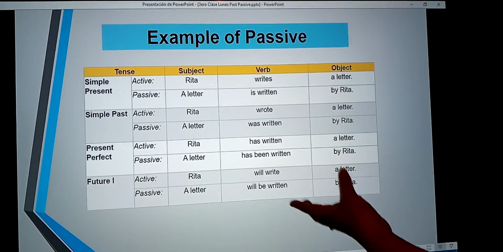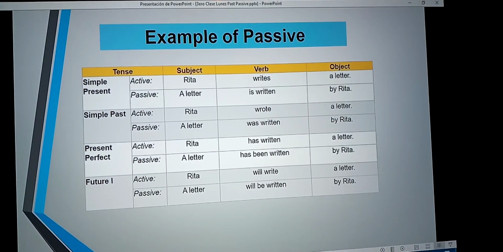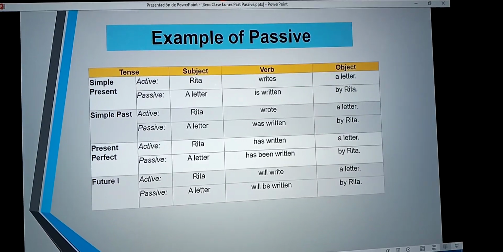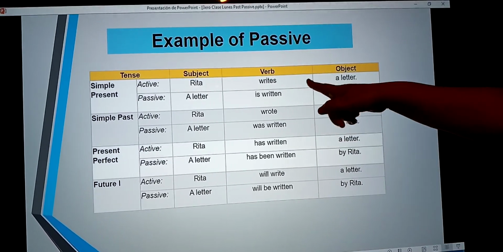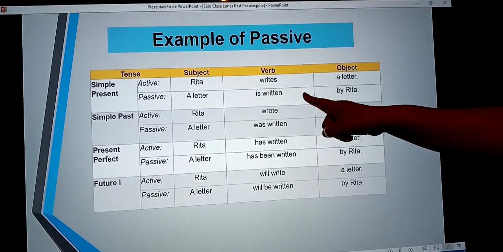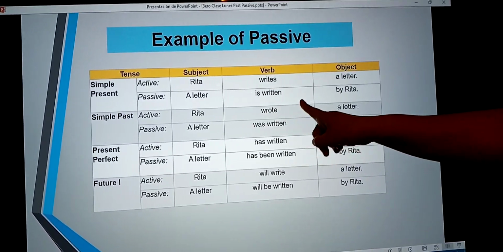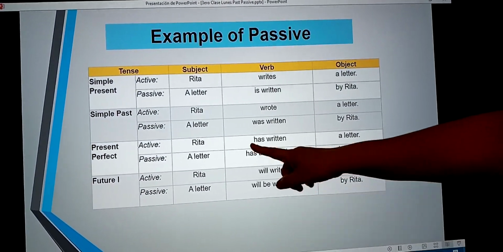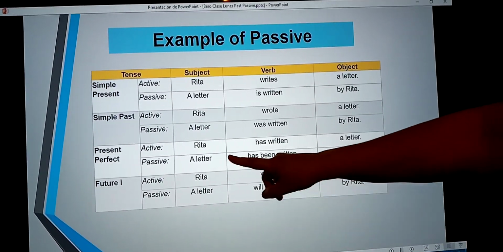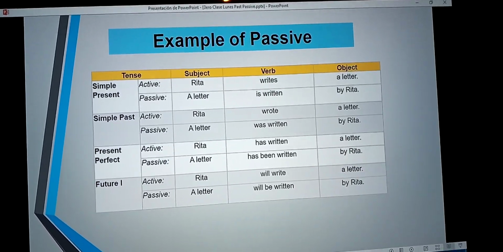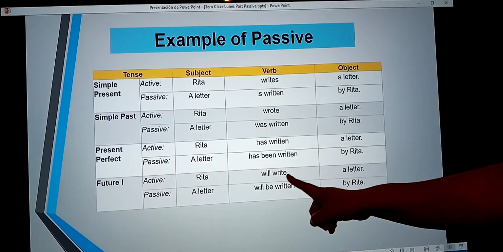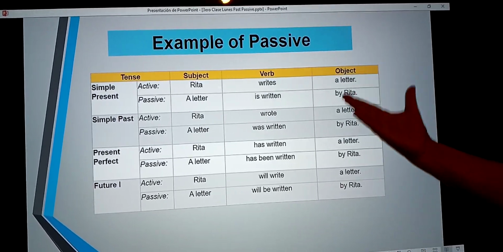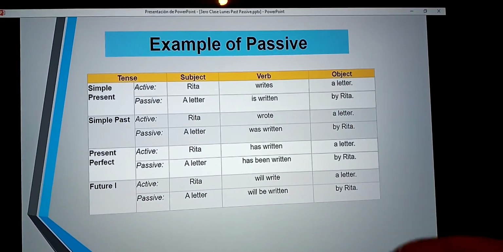What is the verb? The verb is grade. Active: grades; passive: is graded. Active: graded; passive: was graded. Active: has graded; passive: has been graded. Active: will grade; passive: will be graded. And this is the object, a letter.